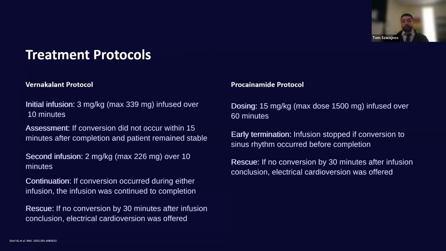So for their treatment protocol, they had an initial infusion of 3 milligram per kilogram over 10 minutes, which is very similar to the infusion we discussed earlier. And again, if conversion didn't occur within 15 minutes after completion, then they would get another infusion of 2 milligram per kilogram over 10 minutes. Now, if by that point no conversion was achieved by 30 minutes after infusion conclusion, then electrical cardioversion was offered.